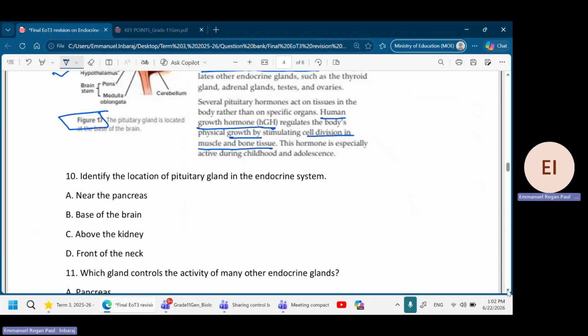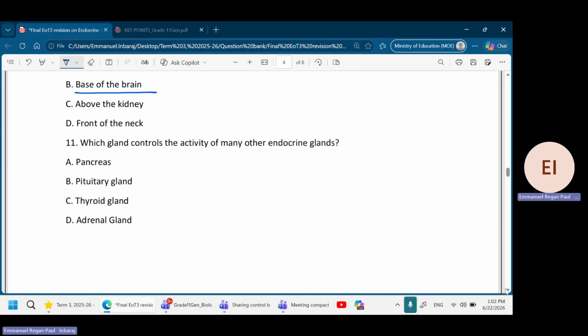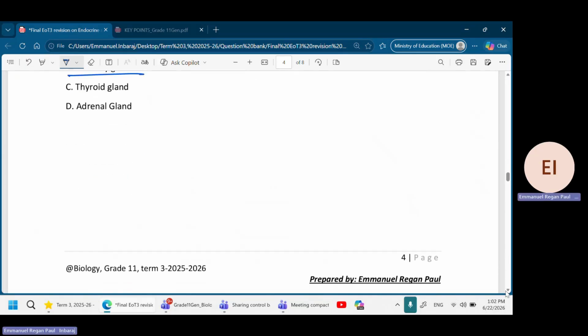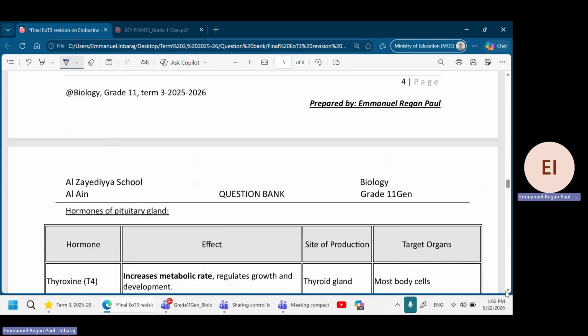So identify the location of the pituitary gland. So we know that the pituitary gland is located in the base of the brain. Which gland controls the activity of many other endocrine glands? It's the pituitary gland. Okay, pituitary gland. Let's move on to the next table.